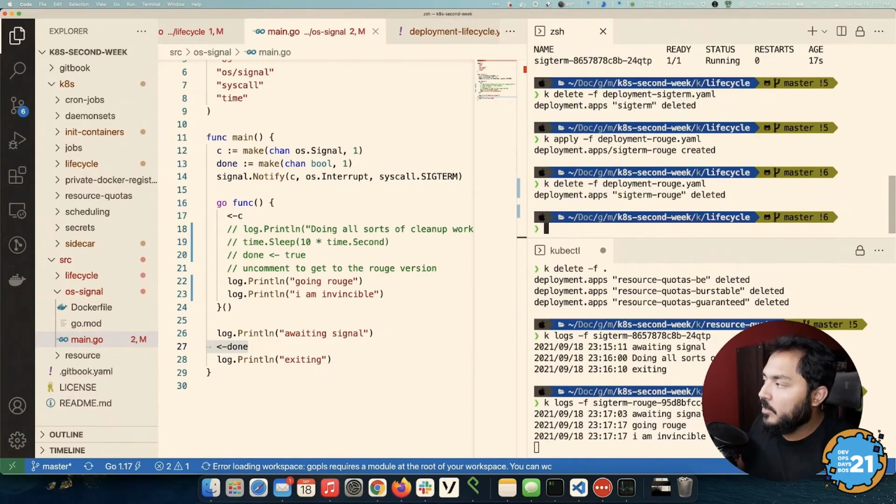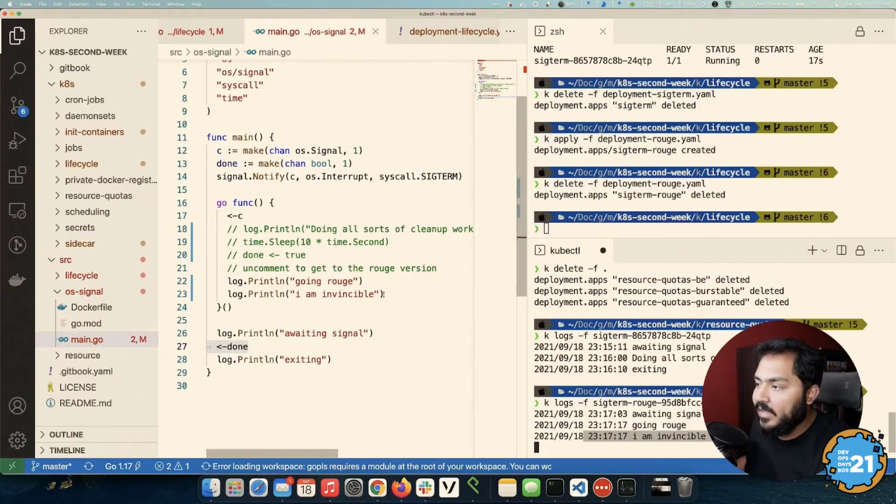So as you can expect, it was awaiting signal, but I'm going rogue, I'm invincible. This is the line that printed, but I'm not doing anything after that.